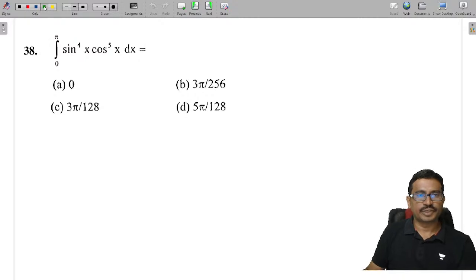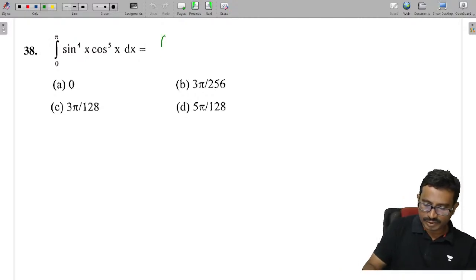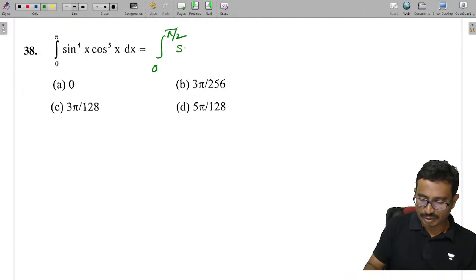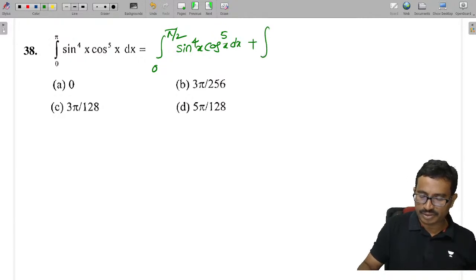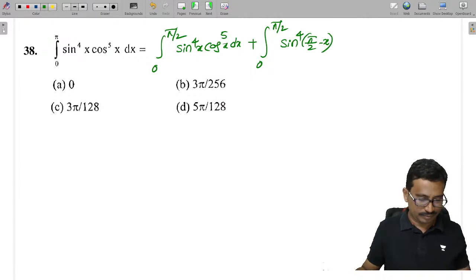Sine power 4 into cos power 4. Here also we can use the same formula. That is, we are splitting this as integral 0 to pi by 2 of sine power 4x into cos power 5x into dx, plus integral 0 to pi by 2, and sine power 4 of pi by 2 minus x,